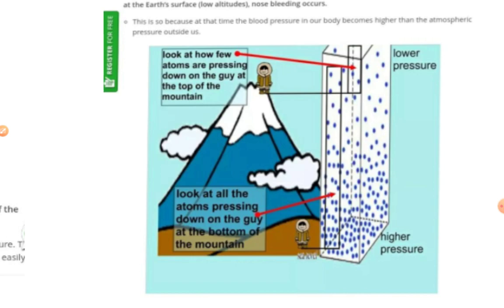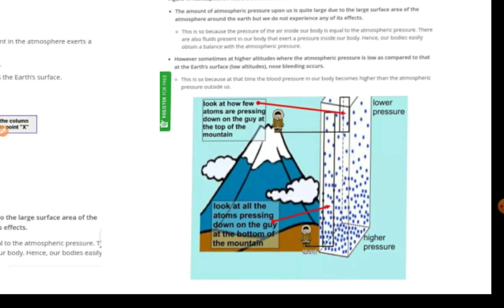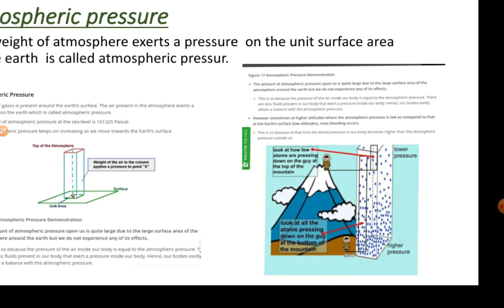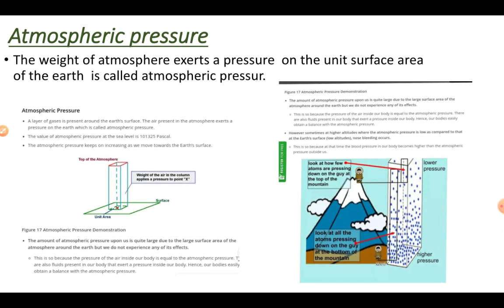Low pressure also affects the melting point and boiling point. As the atmospheric pressure decreases, the boiling point of water is also affected. When we go to a hilly area, the water starts to boil before 100 degrees centigrade because there is less pressure.